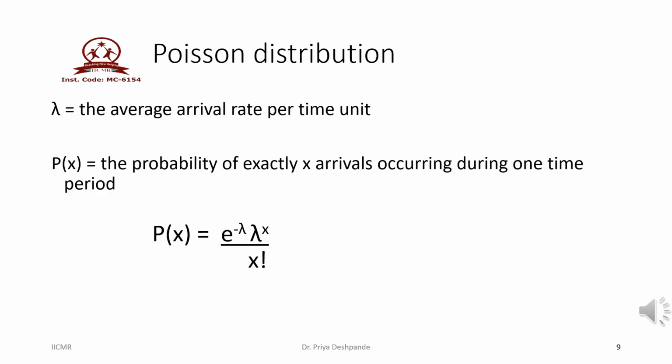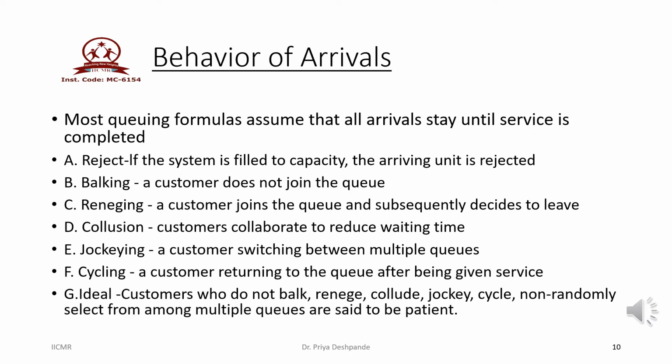The general notation which we use in Poisson distribution is lambda to denote the average arrival rate of the customer per unit time. Here, P of x is the probability of exactly x customers arriving to the system in 1 unit time period. So, P of x is equal to e raised to minus lambda, lambda raised to x divided by x factorial, which is nothing but the PMF of Poisson distribution.